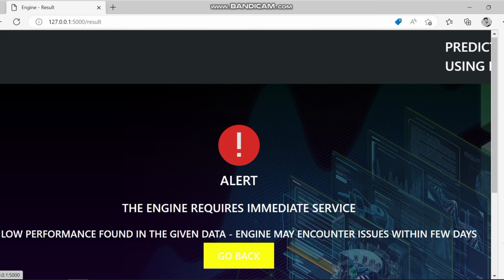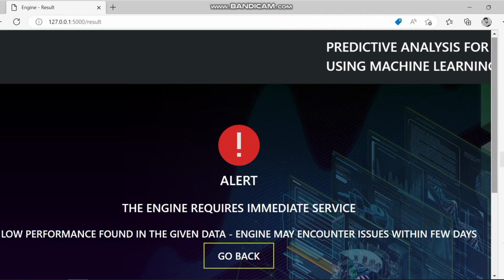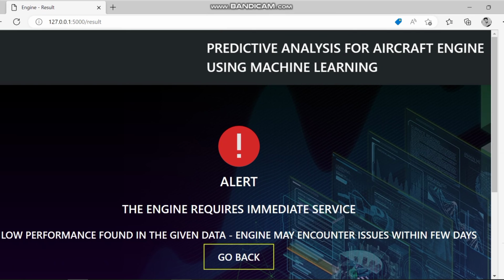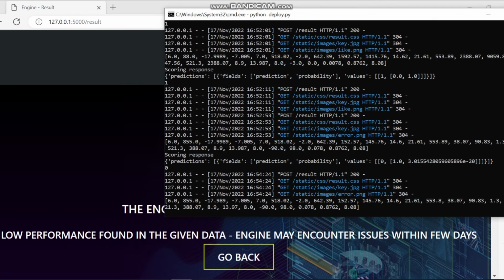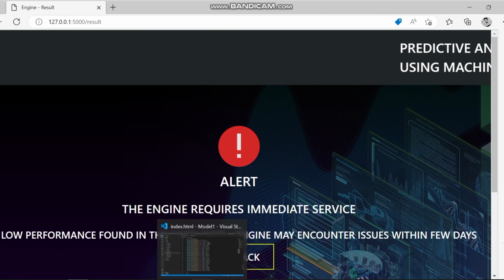It's showing the engine requires immediate service. Let us see the output. Here, when the output becomes 0, it shows low performance. And before that, when we predicted the values, we got the output as 1. So we got the output, no anomalies found in the data.